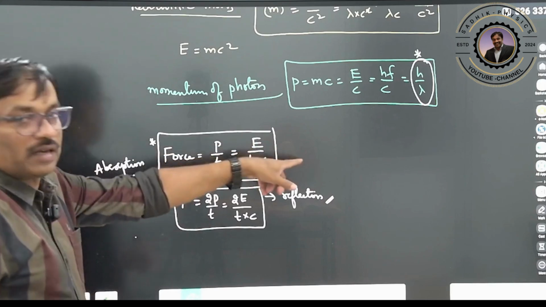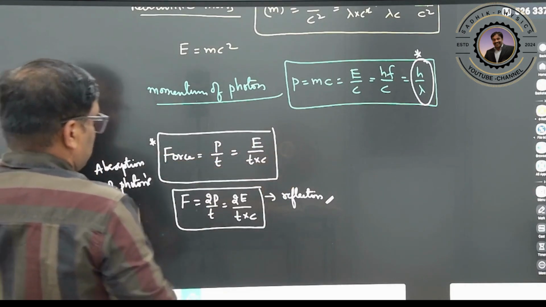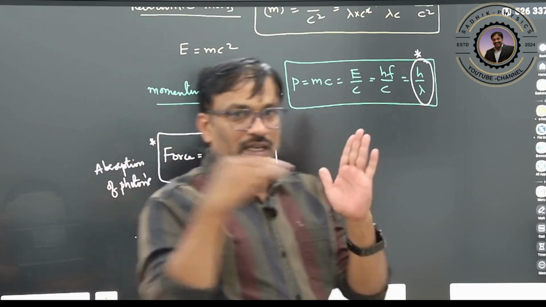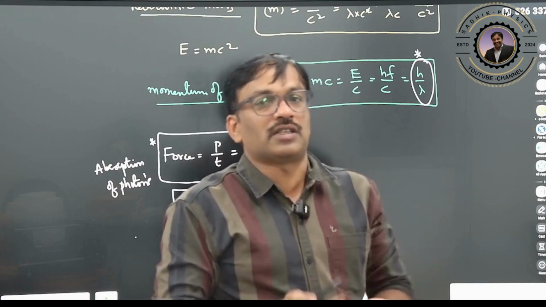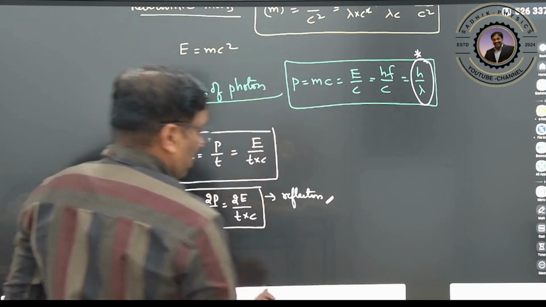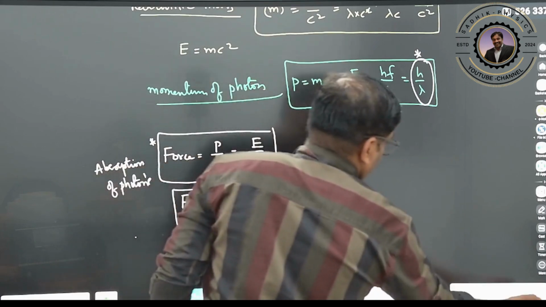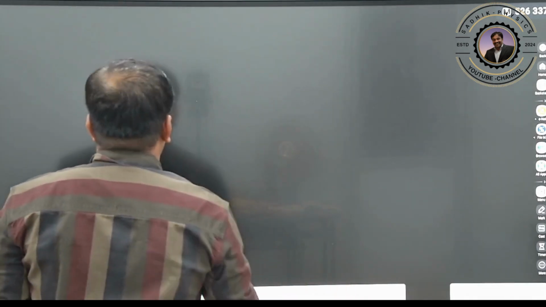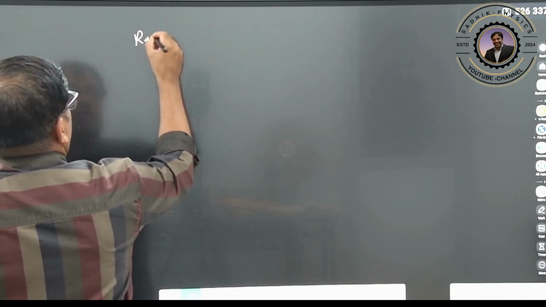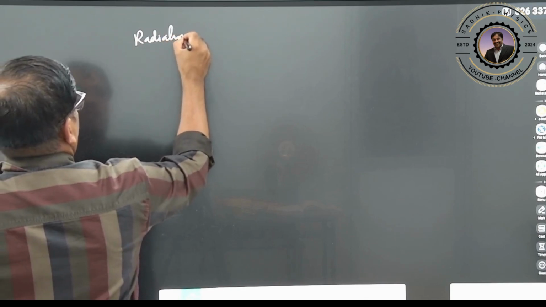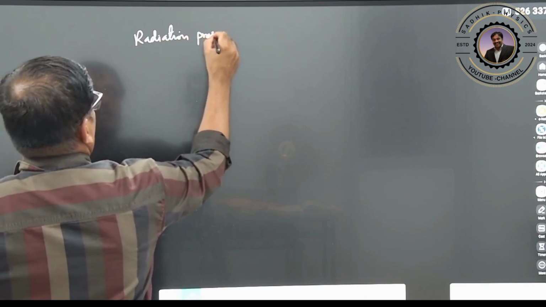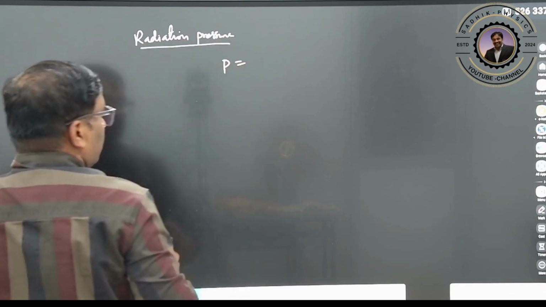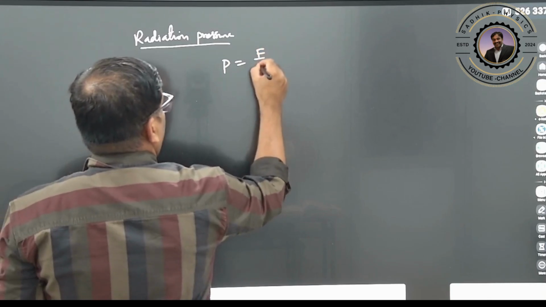One more formula is there, we will write it now. This is the force exerted by this. If the force is exerting on a particular area, it is going to exert pressure. So we can rewrite it as radiation pressure. So let us see radiation pressure. What is this radiation pressure? Pressure will be equal to force by area.